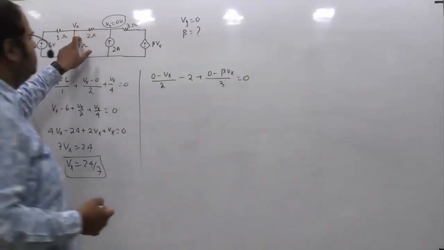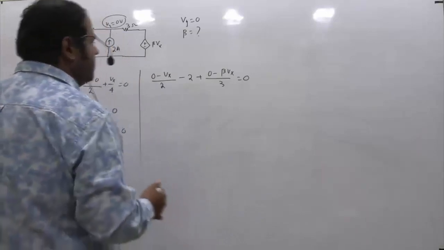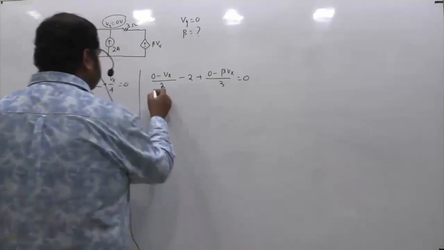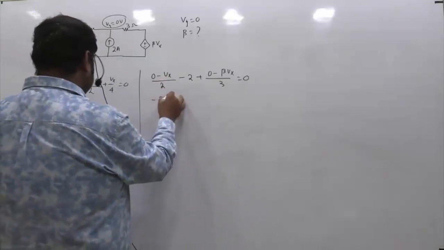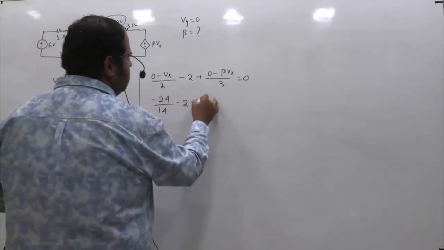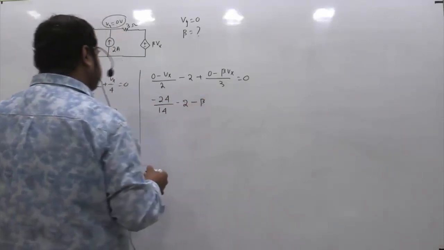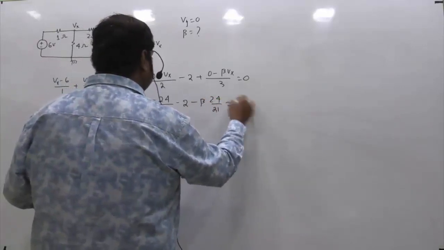0 minus Vx by 2 minus 2 plus 0 minus beta Vx by 3 is equal to 0. Now let us substitute the value of Vx. So it is minus 24 by 14 minus 2, and this is minus of beta into Vx by 3, so 24 divided by 21 equals 0.